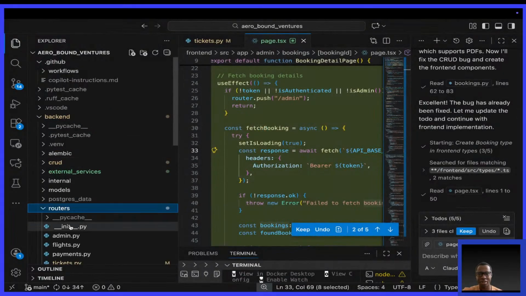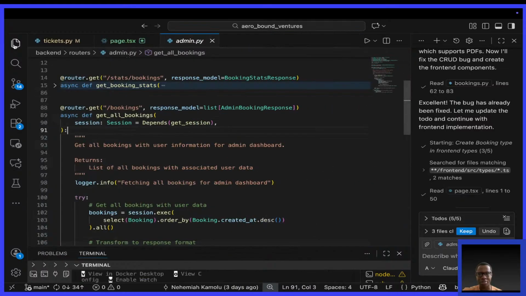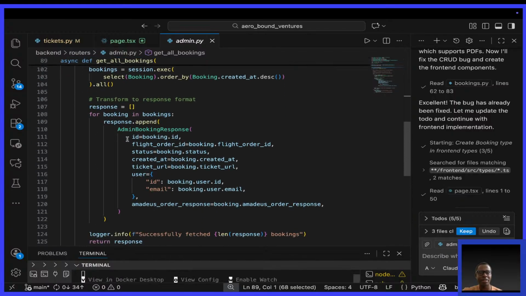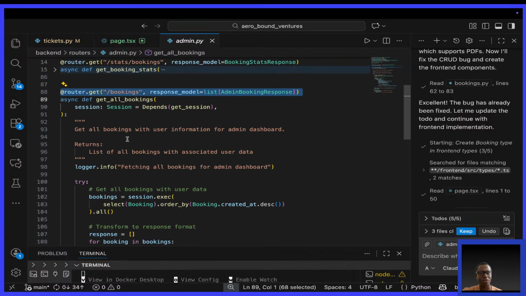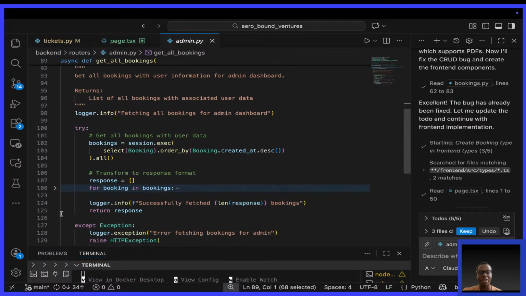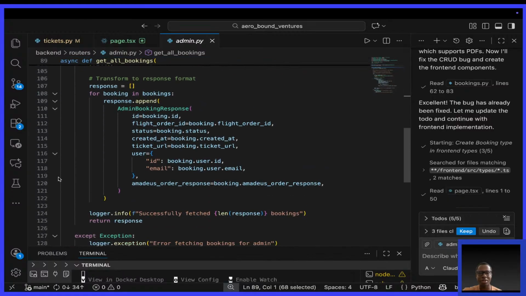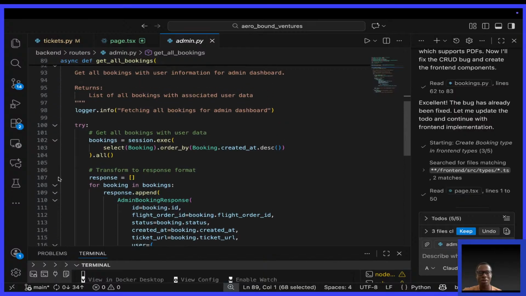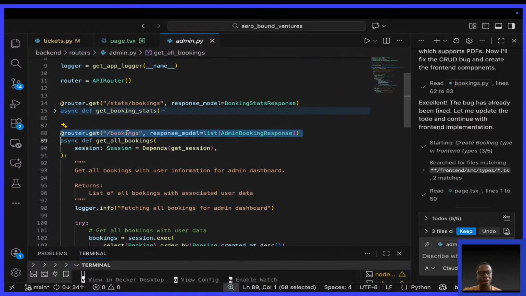I want to go to routers, admin.py. I think this says get all bookings. This is getting all bookings, not a specific booking. So it failed there. That is why it is important to review. You want a particular booking.